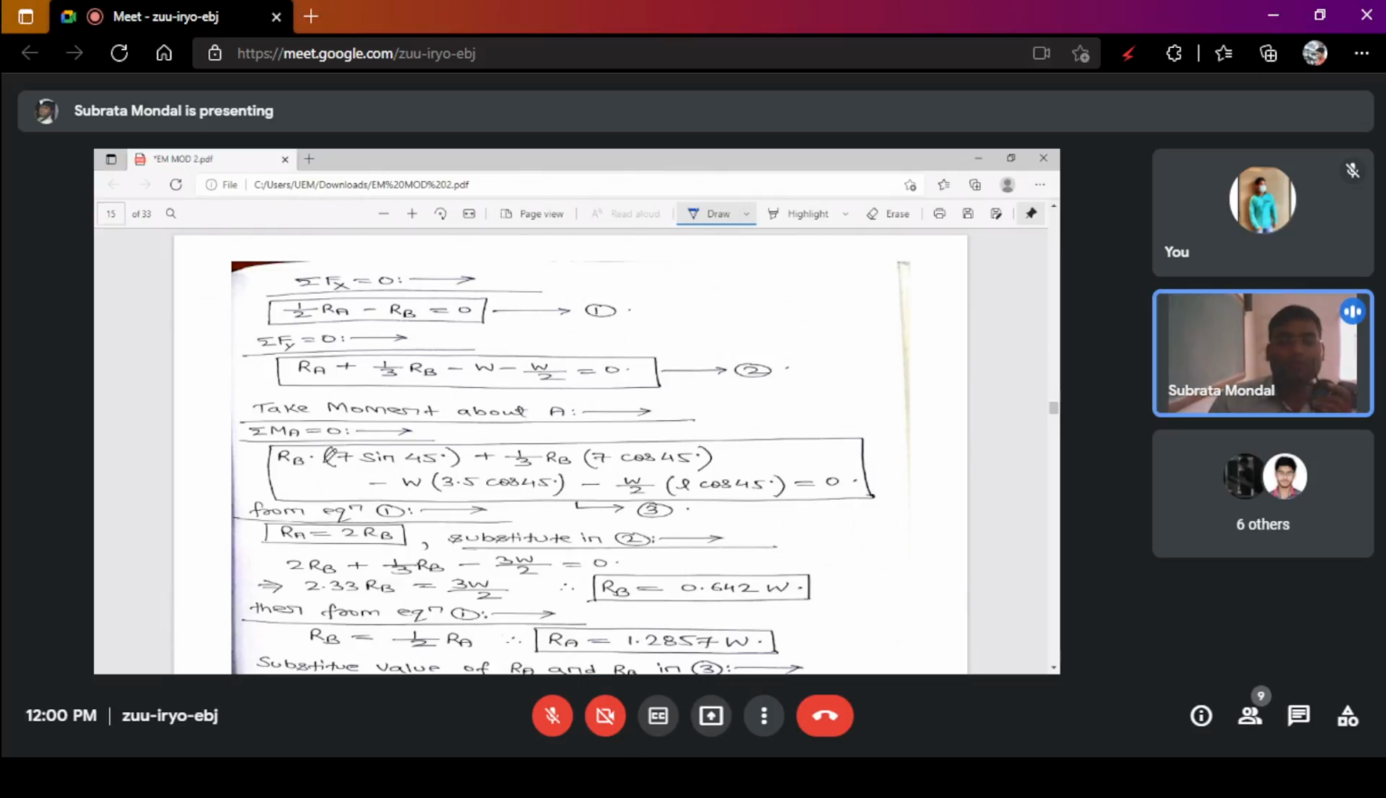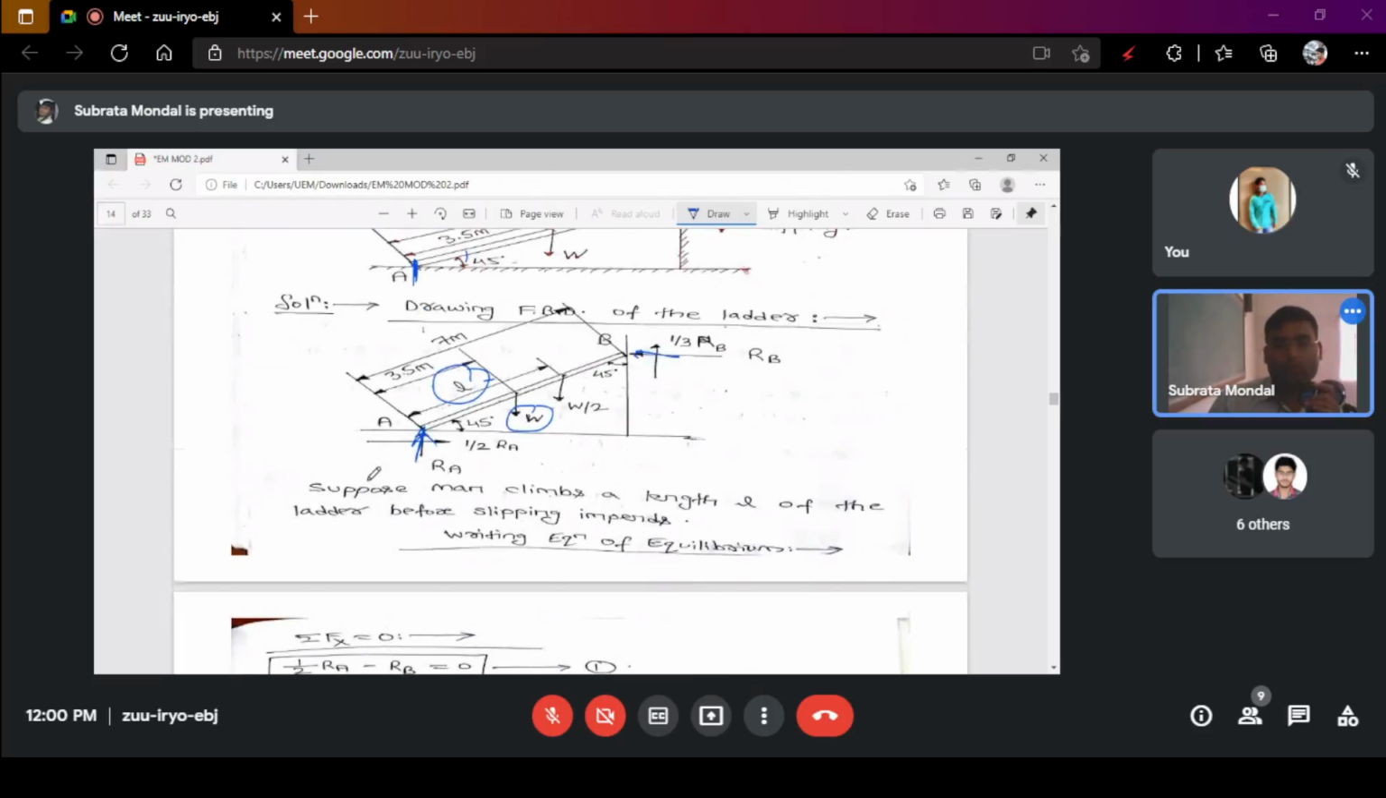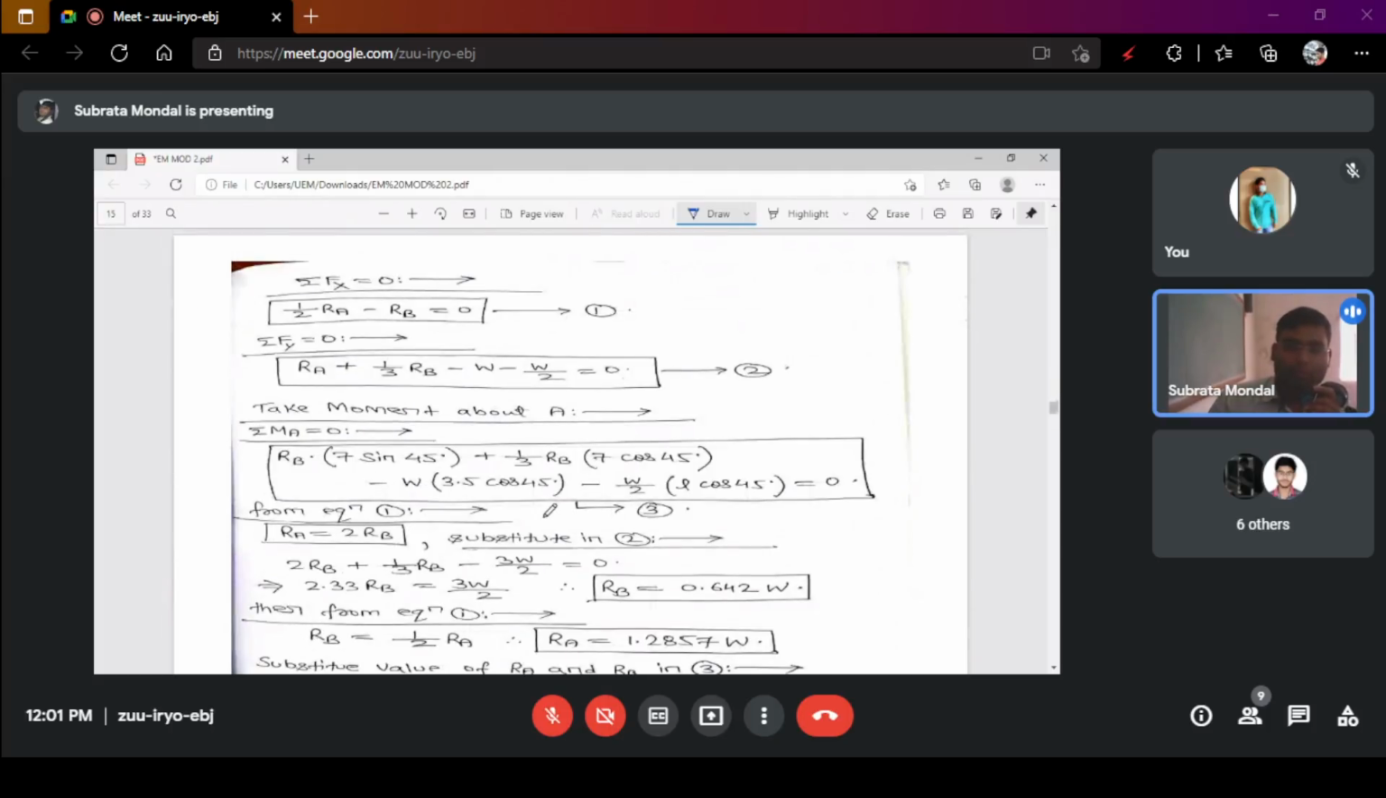Then you have to consider taking moment about O. Why moment about O? Because when the ladder will slip, the ladder may move in a downwards direction. So when it moves downwards, there will be a rotational effect, as this particular corner is the end point, or single point of contact. So in that case there will be a moment that may generate about point A.